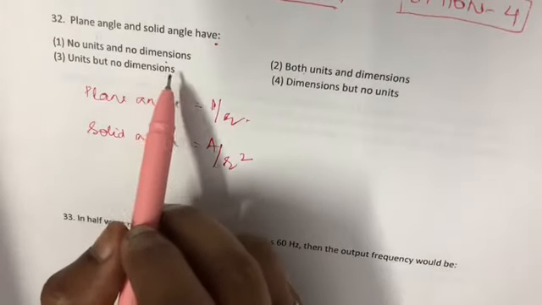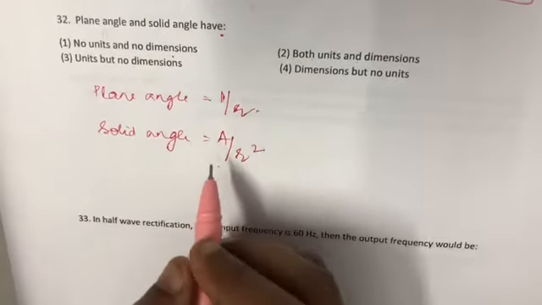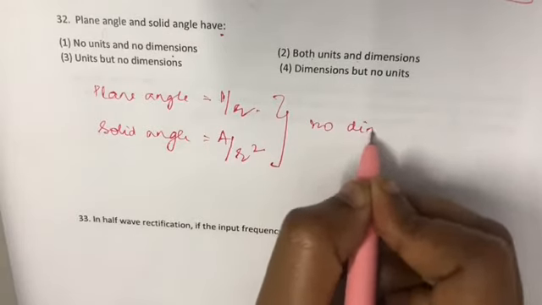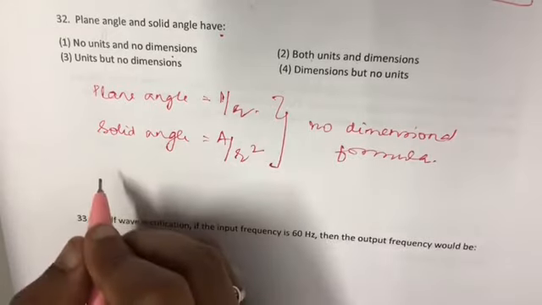Angle has no units and no dimensions, both units and dimensions, units but no dimension, dimensions but no units. This is the formula of plane angle, and this is the formula of solid angle. Hence both have no dimensional formula. They have units but have no dimensional formula. Option 3.